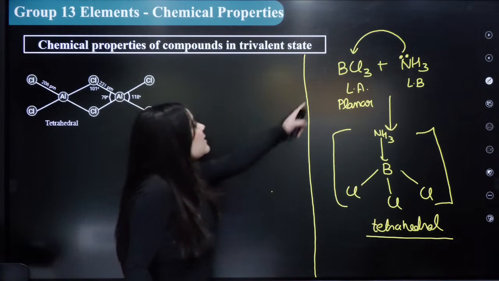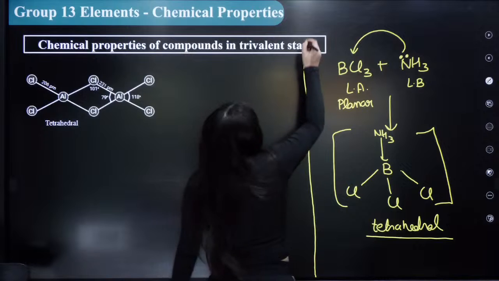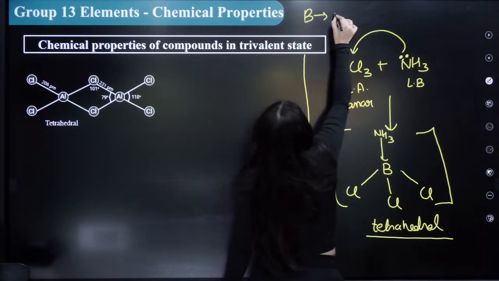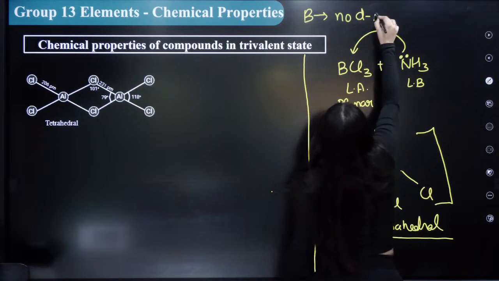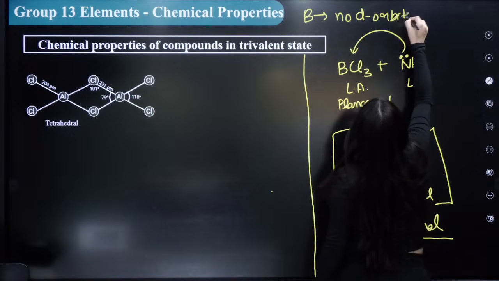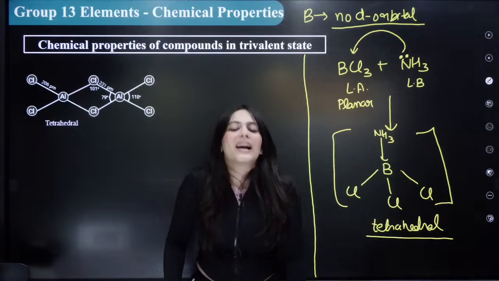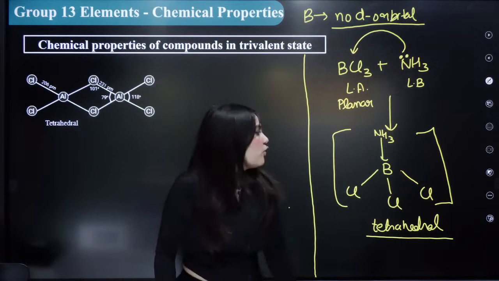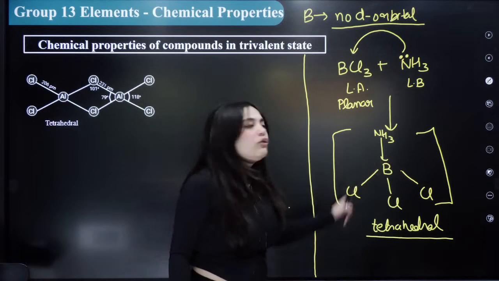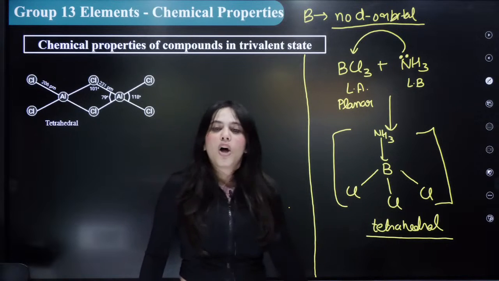Now, BCl3. As I told you, what is the property of boron? Boron has no d orbitals. Remember this thing. Hence, the maximum number of bonds it can form is 4. Can you see it has formed 4 bonds? So this is the maximum number of bonds that it can form.